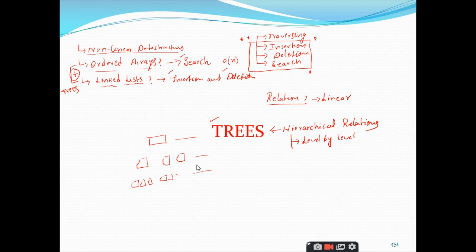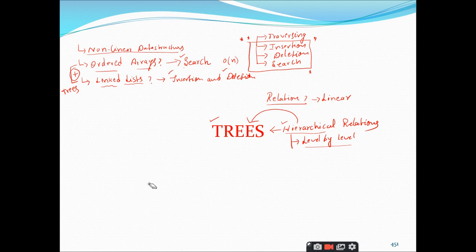So whenever you want to represent the data in the form of multiple levels, we are going to represent it using the hierarchical method, right? So for that purpose, where you want to represent the elements with a parent-child relationship or a level by level relationship or a hierarchical relationship, you have to remember the concept of trees. So that is where we make use of these trees, right? I didn't go through the definition of trees, but I explained what trees are used for.